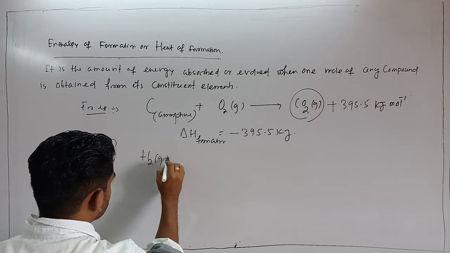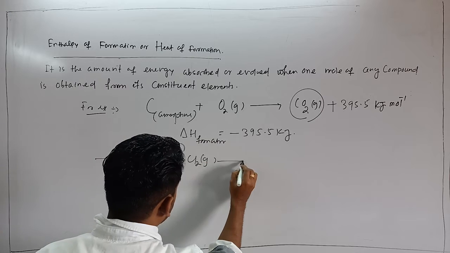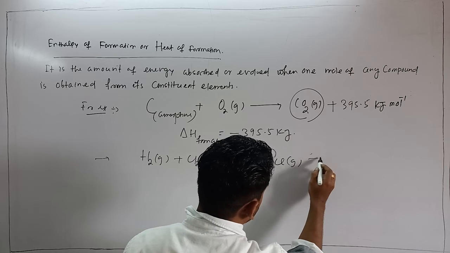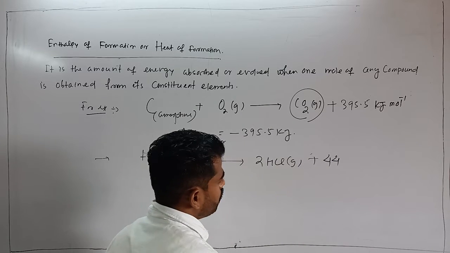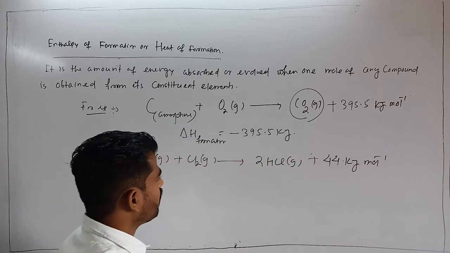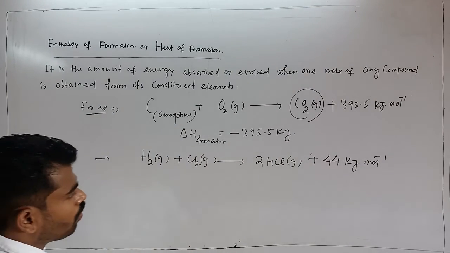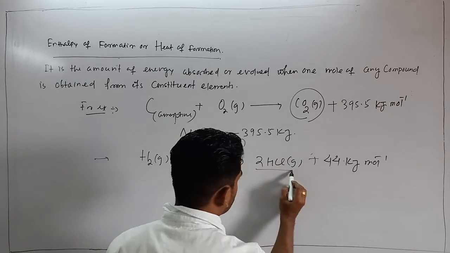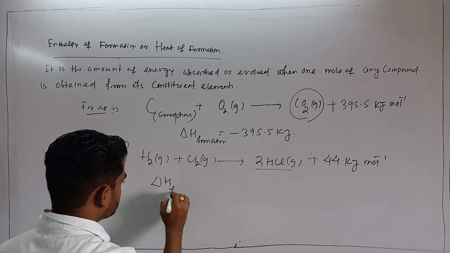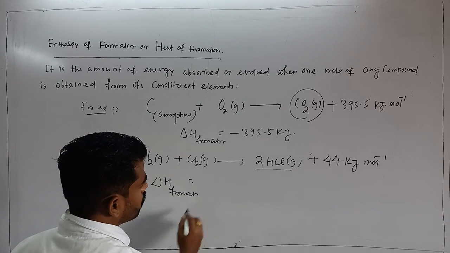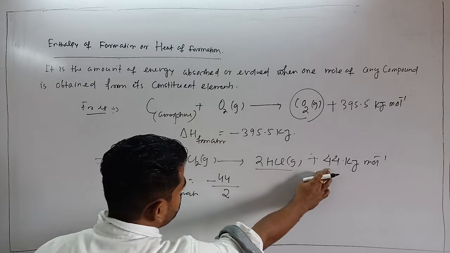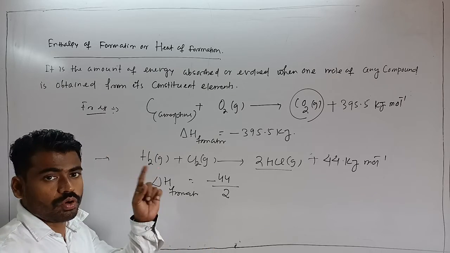If I consider another example, that is H2 gas plus Cl2 gas giving rise to 2HCl gas, and here the energy released is 44 kilojoule per mole. But here the enthalpy of formation corresponds to 1 mole of any compound. So here you see 2 moles are obtained. So for 1 mole, the enthalpy of formation del H formation will be equal to minus 44 divided by 2, because for 2 moles this much, and enthalpy of formation corresponds to 1 mole.